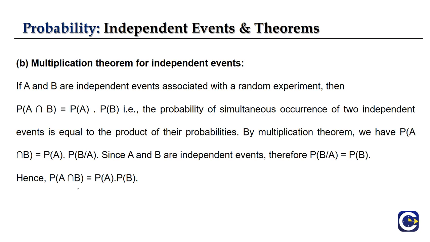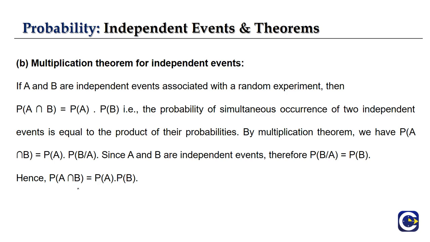Then we have the multiplication theorem for independent events. Let us consider two events A and B which are independent, meaning they don't depend on each other.